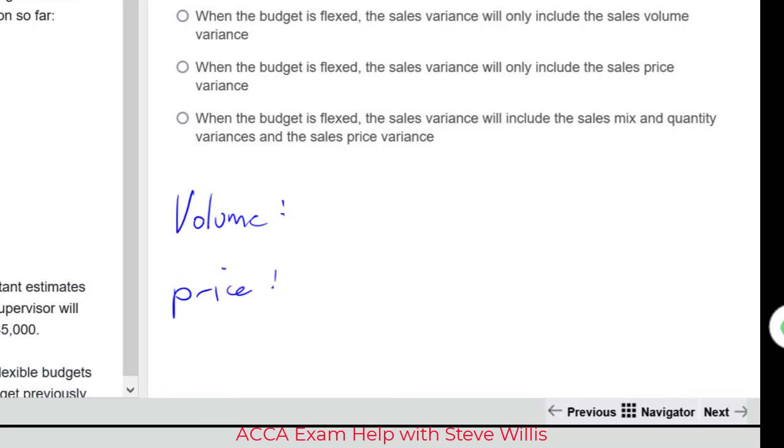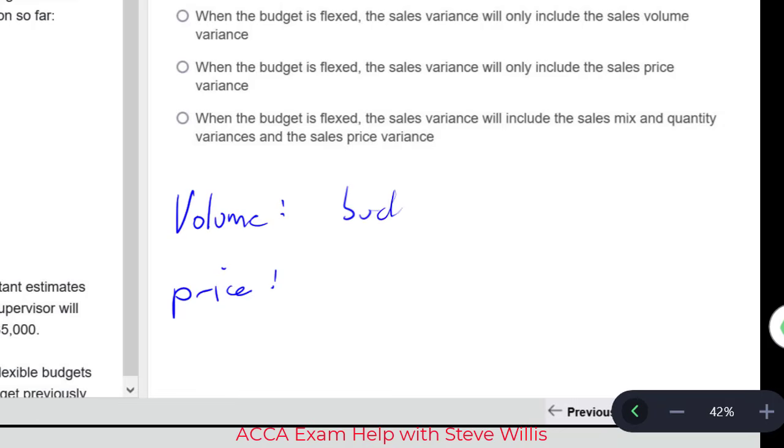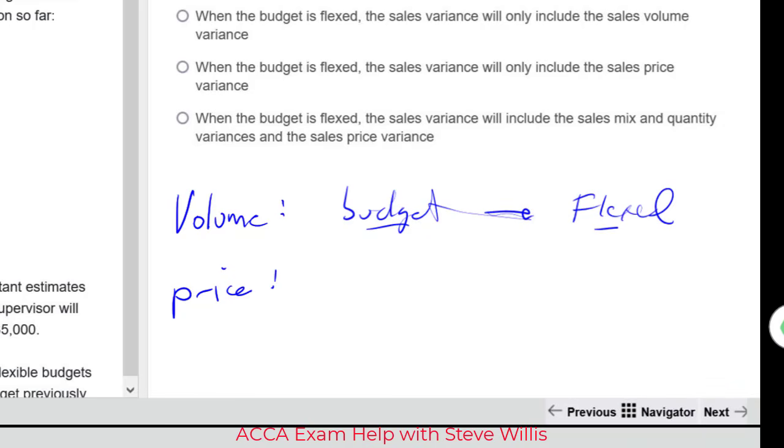Then the sales price variance tells us why profit is different from the budget due to a change in the selling price. So you got to remember that. Then you need to remember that the calculation for the sales volume variance, we're looking at the original budget versus the flexed budget, and that's looking at the impact of the change in units.